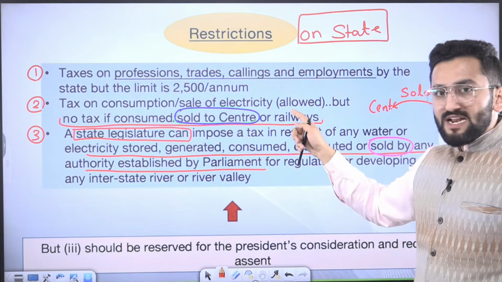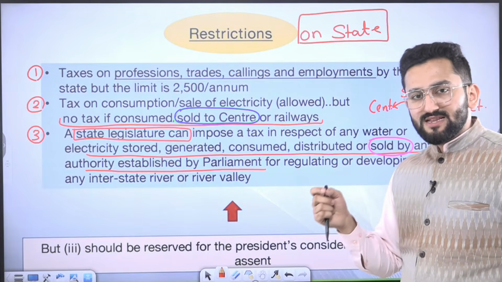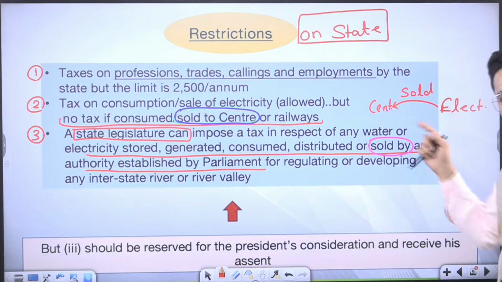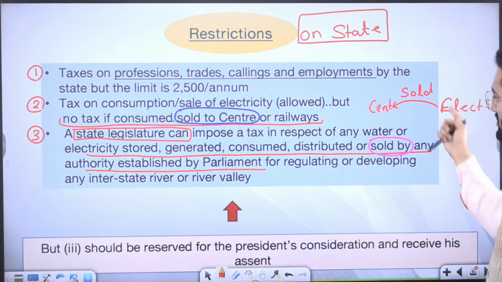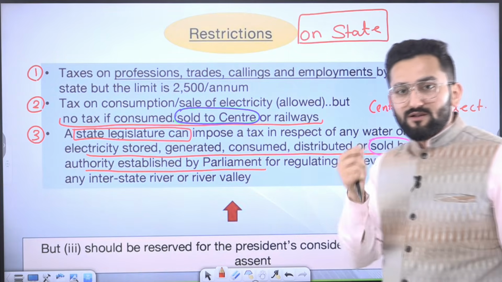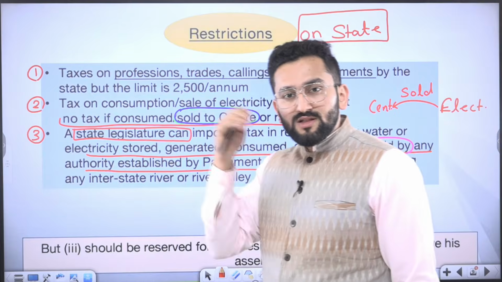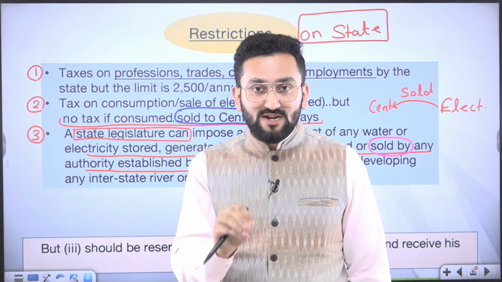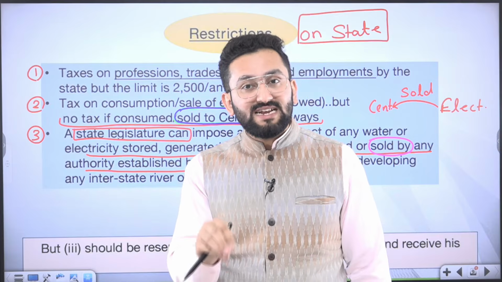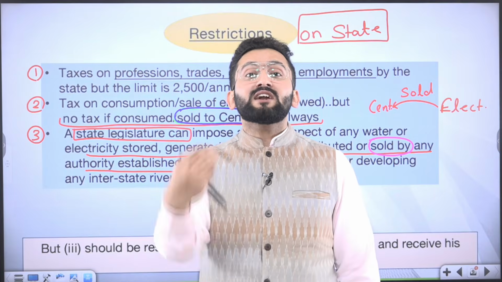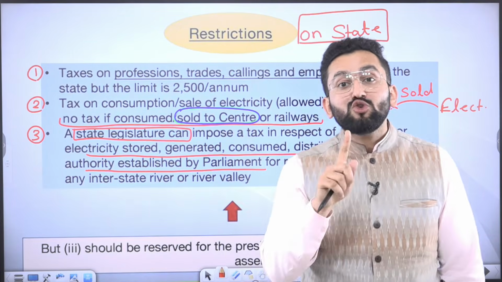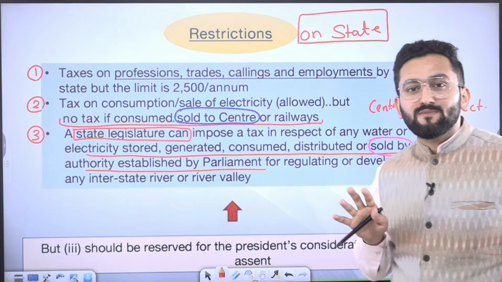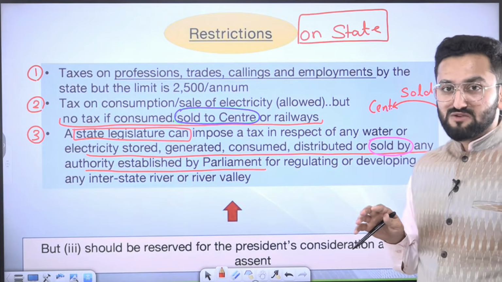Consumption and sale of electricity. Take the example that there is an authority at state level which is actually selling electricity to the center. Now, the provision is saying that if any authority working in a state is selling some electricity to the center, then no tax will be imposed on such a transaction. You will say, oh, the center is playing smart here.